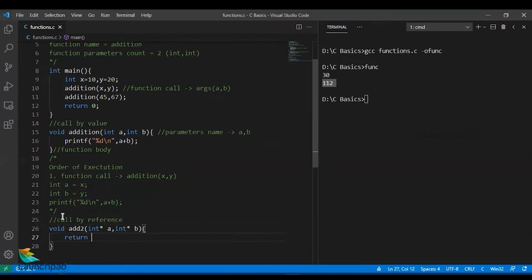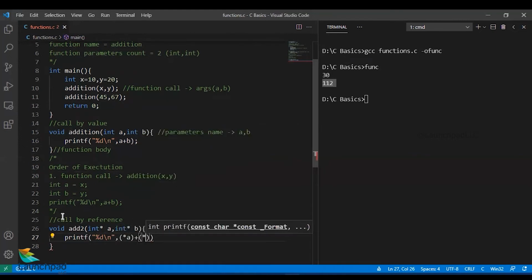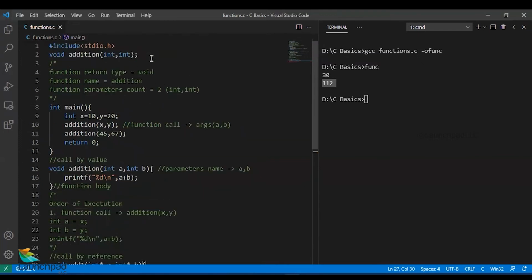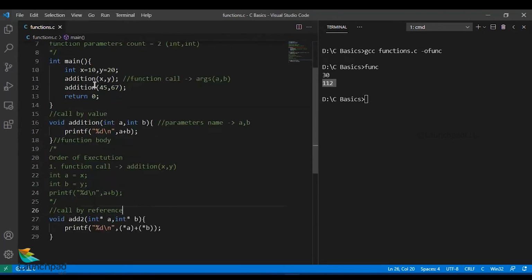Here, instead of writing it as a plus b, I'll print it as printf("%d\n", *a + *b). Even this function is very similar to the other one. So I have to declare it first: void add2(int *, int *); ending with a semicolon. So the declaration is done. In this place, I'll add the numbers.